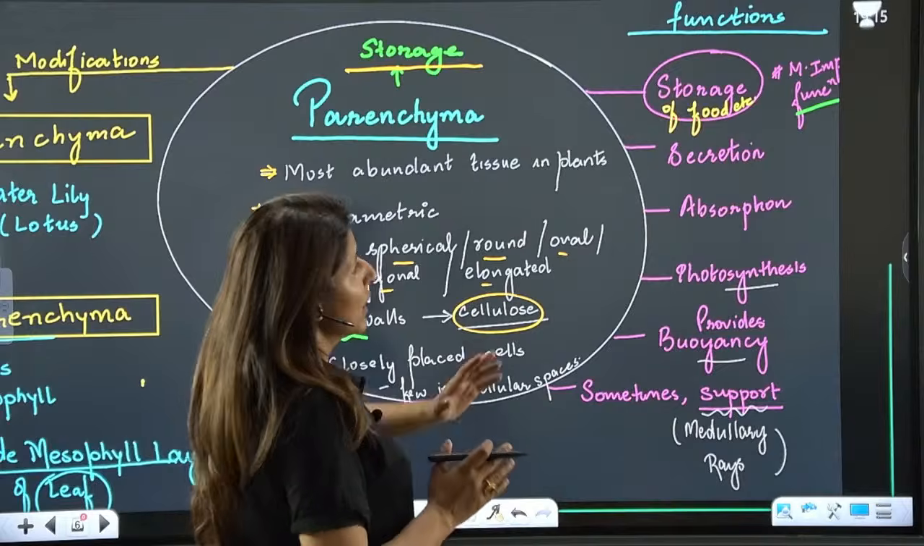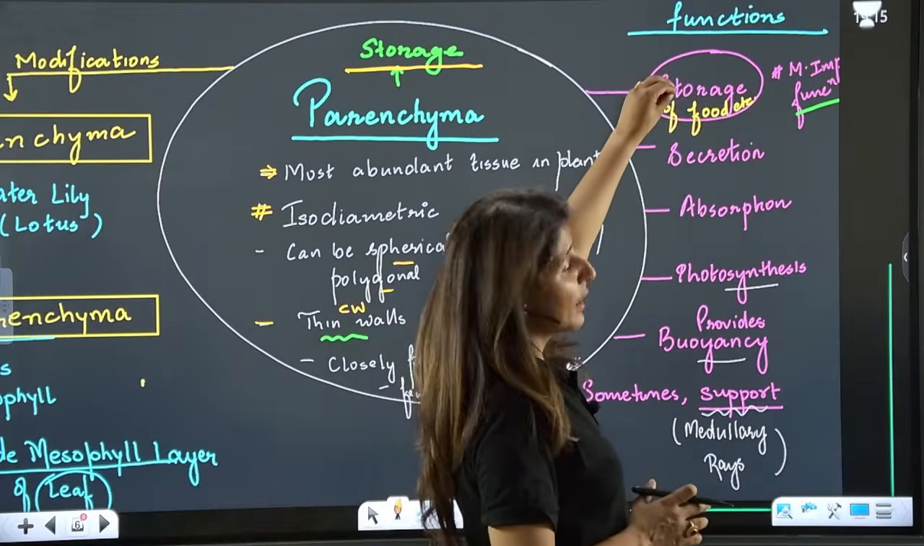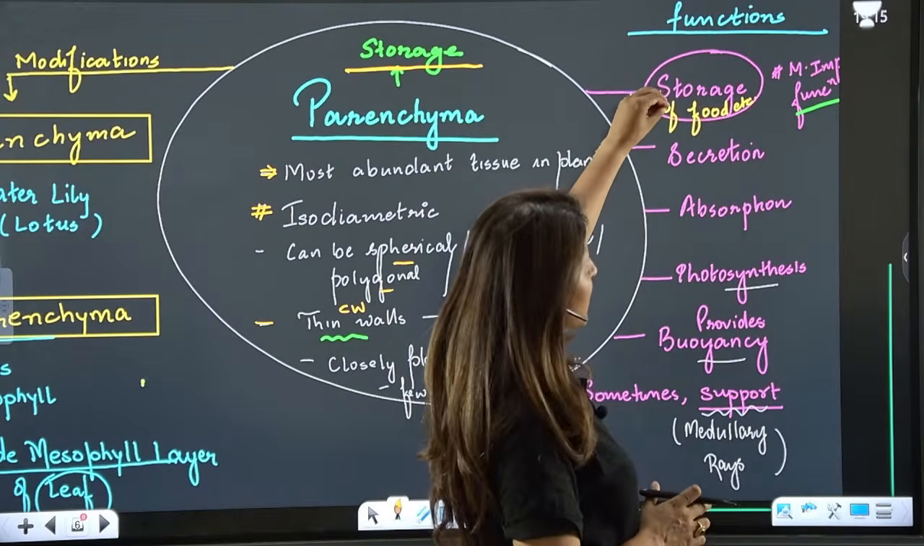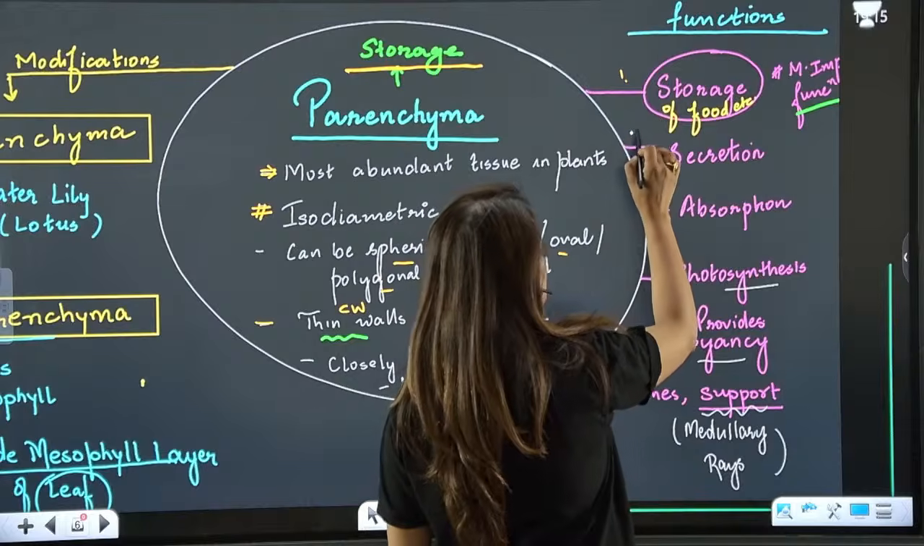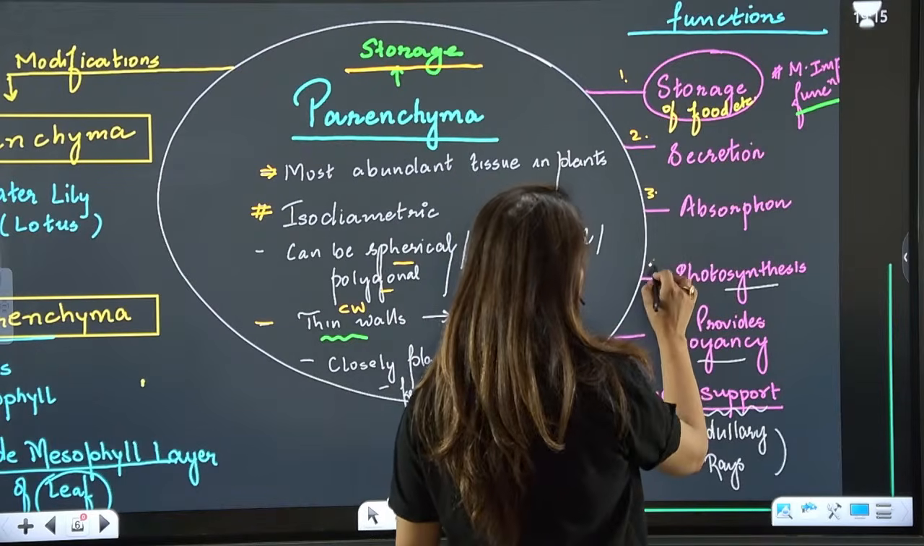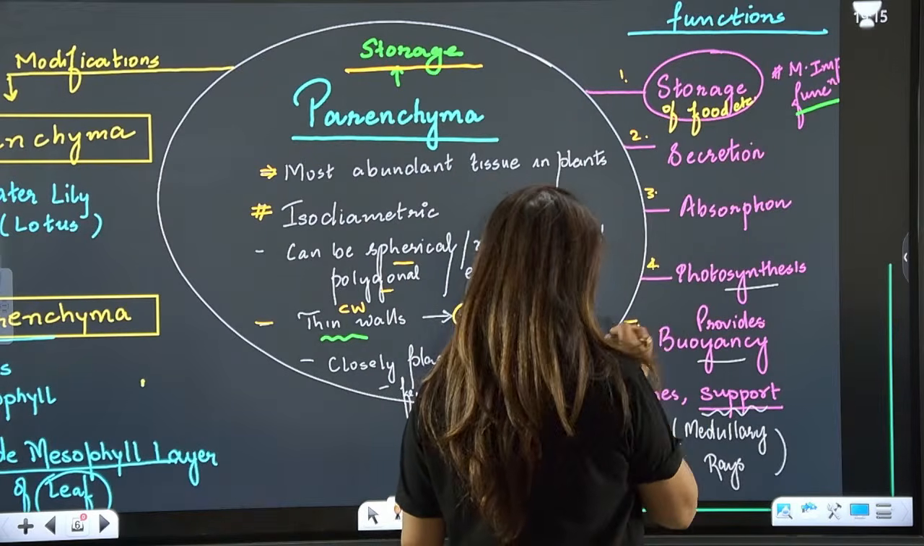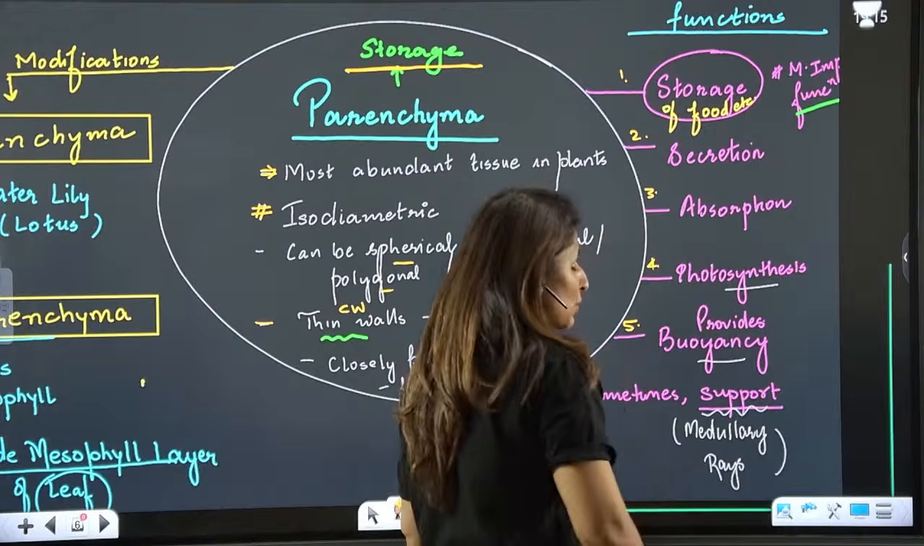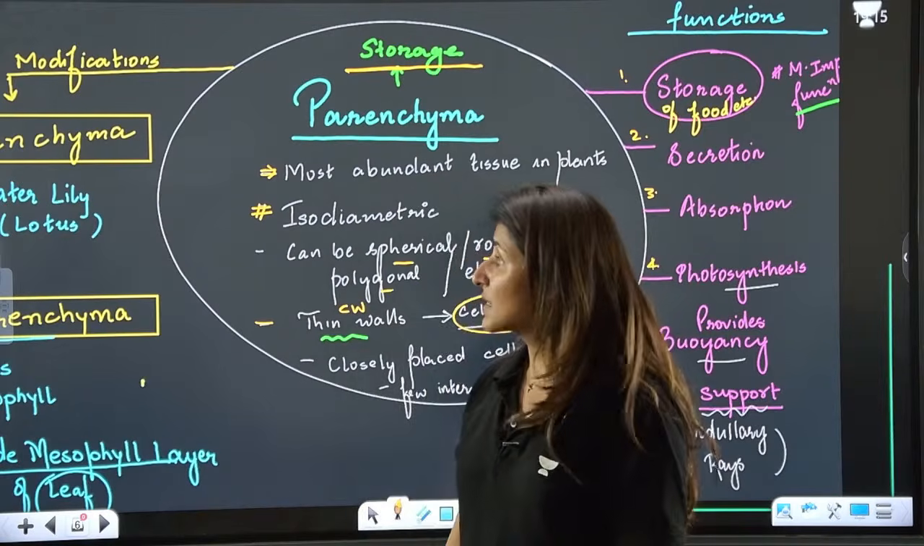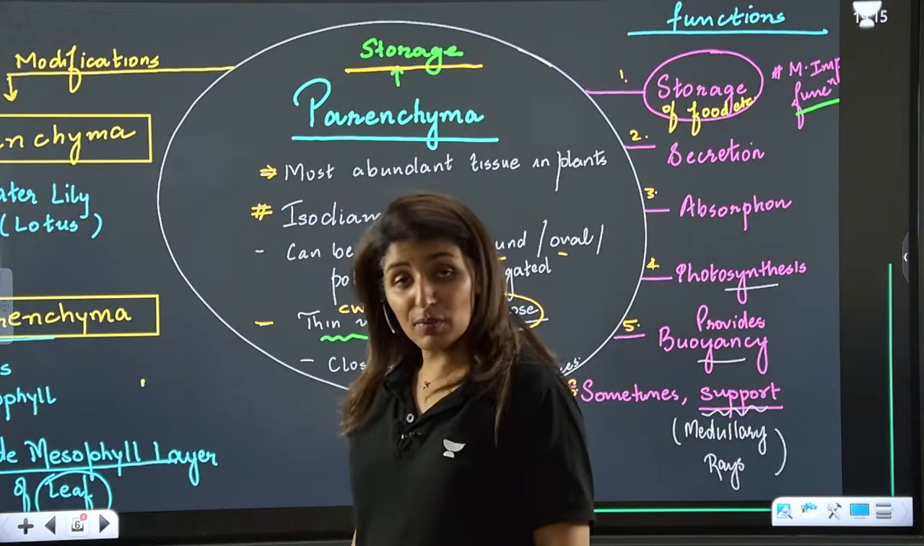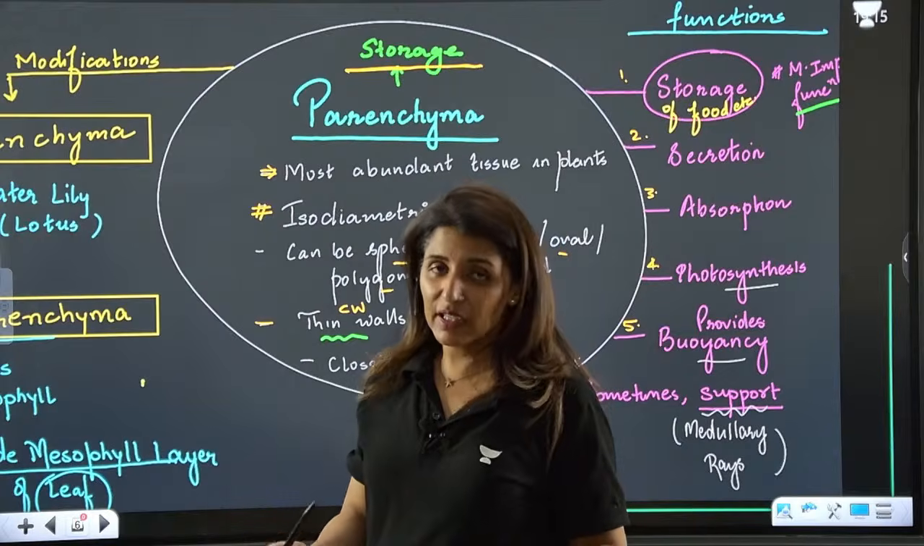Is this point clear? Now see the functions. The most important function is storage, but other than storage, it is also meant for secretion. It will absorb as well. It will photosynthesize, provide buoyancy, and sometimes it is going to provide support also. Is that clear? Now there are two modifications of parenchyma depending upon what they are storing.